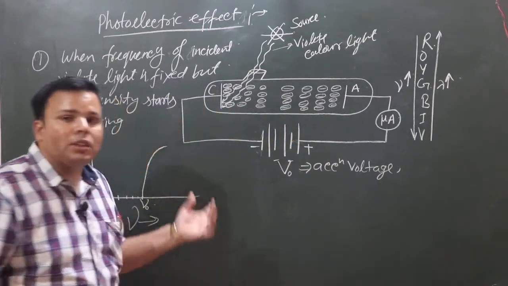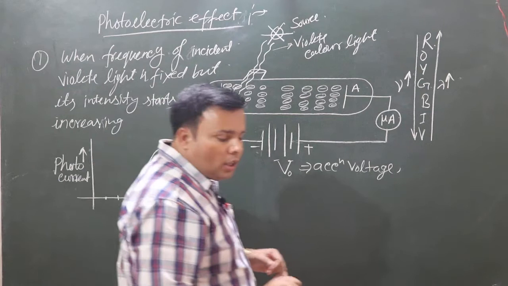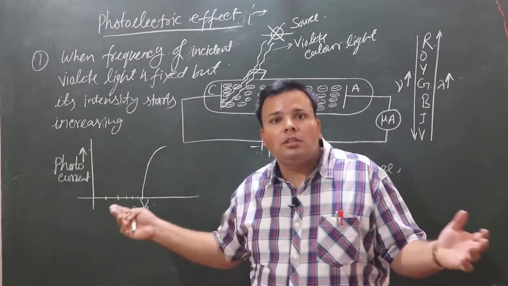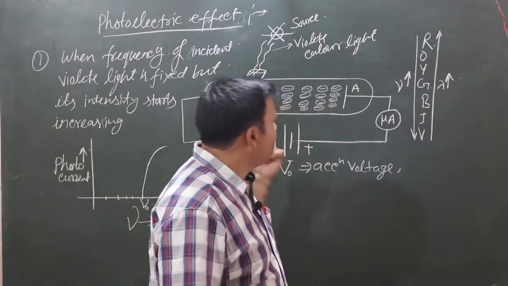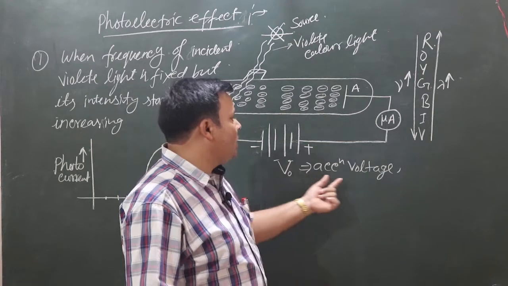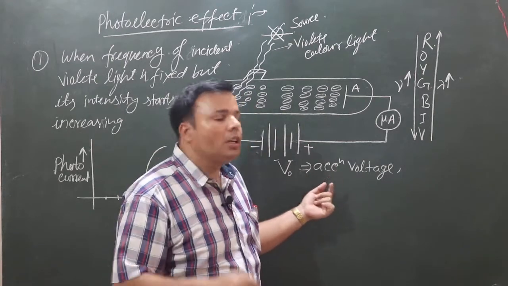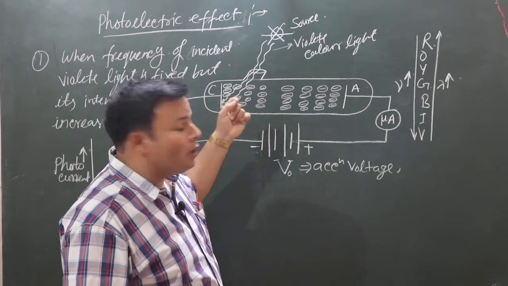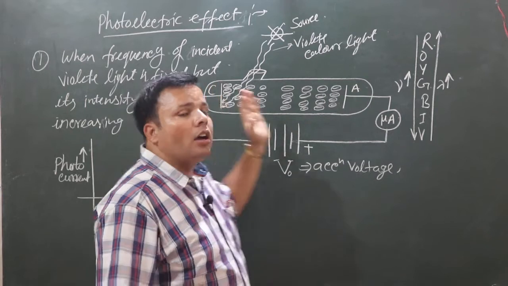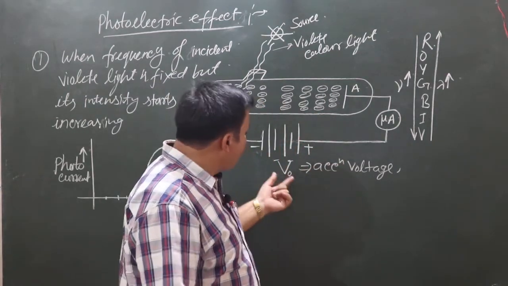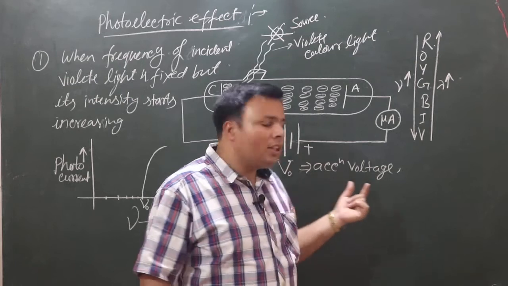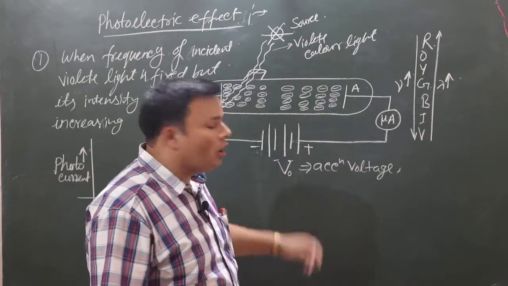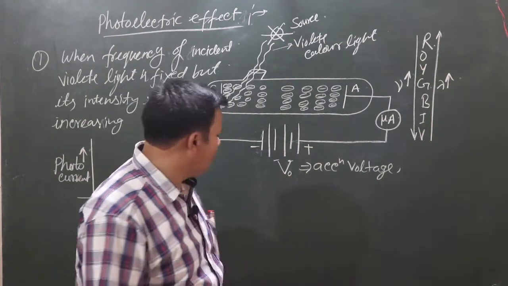When a suitable frequency of light is incident on the metal surface, then we can find a photocurrent starts flowing through the circuit. Okay, this potential is called accelerating potential, because this potential helps the emission of photoelectrons from the emitter plate. That's why this applied potential between the terminals of emitter and collector is called accelerating potential.